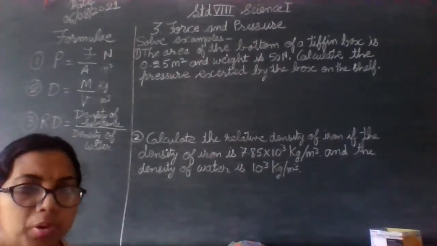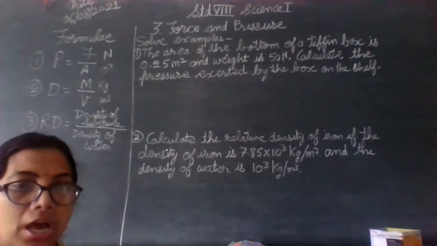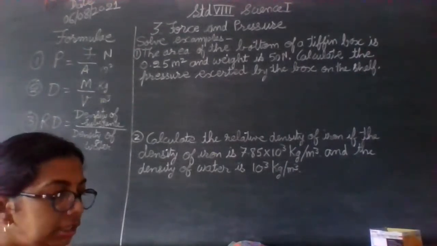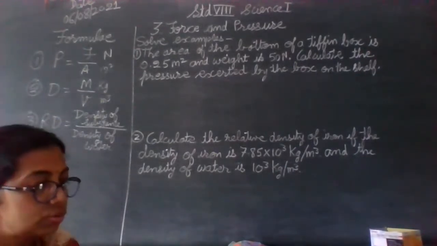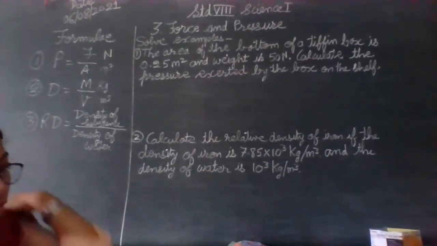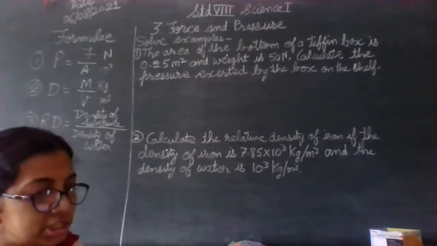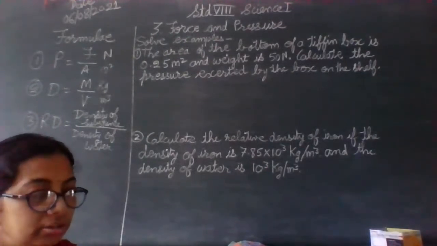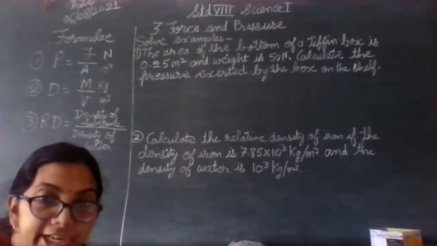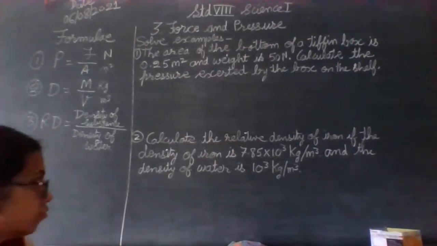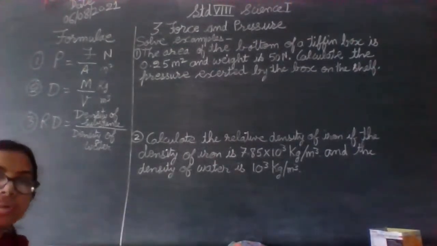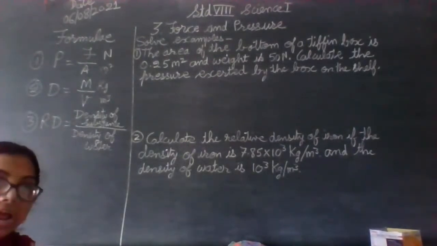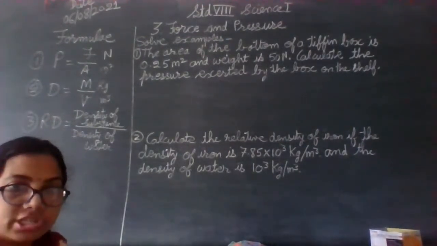For example, it could be water, oil, honey, or any liquid substance. The relative density of a substance is expressed in relation to the density of water. Density of water is mostly constant. It is 10 raised to 3 kg per meter cube, and we take it as a constant.